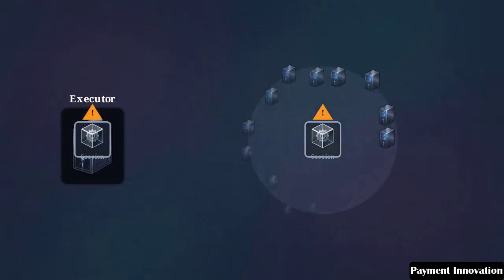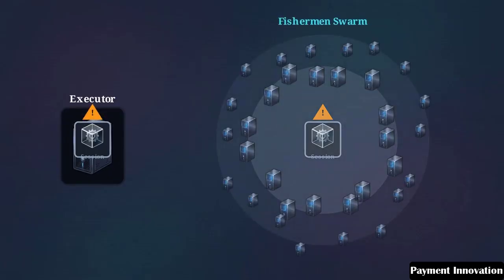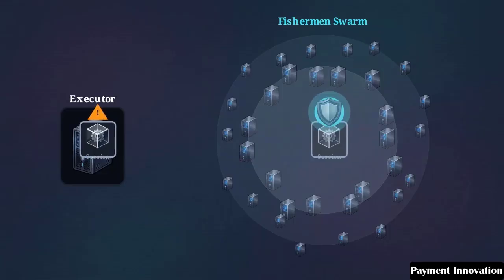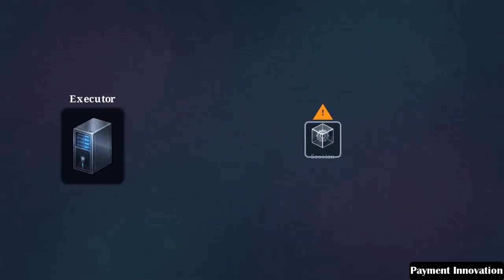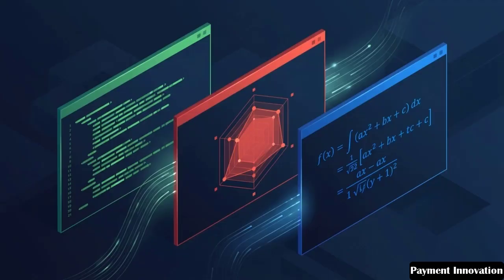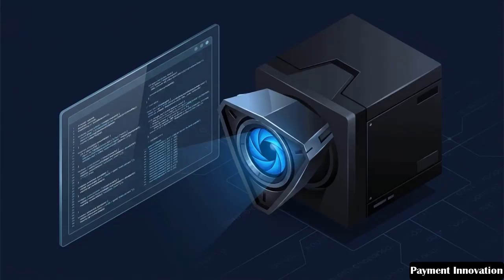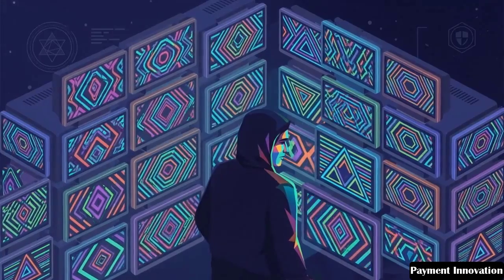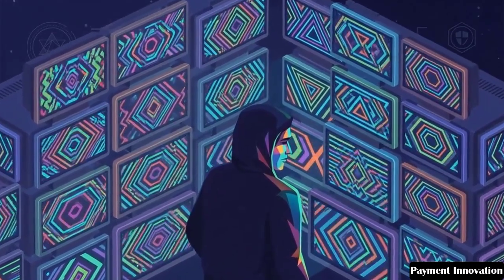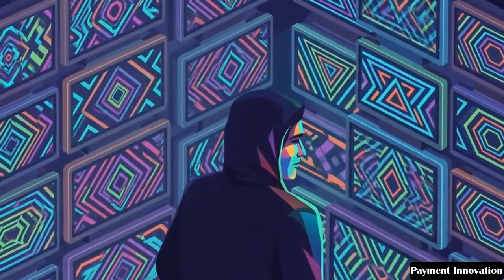To confirm the work, Kira relies on fishermen, an uncapped, permissionless swarm of independent verifiers whose sole responsibility is auditing the executor's proposed changes. These fishermen aren't forced to use identical verification math. They can deploy highly customized private rules, even using AI agents to monitor for exploits. Because these checks are private, it is virtually impossible for an attacker to predict how their code will be audited.